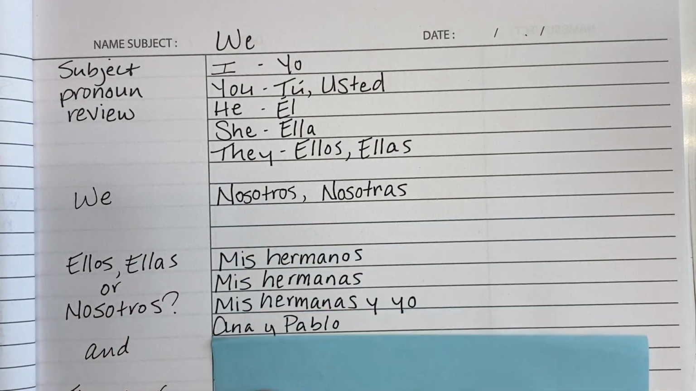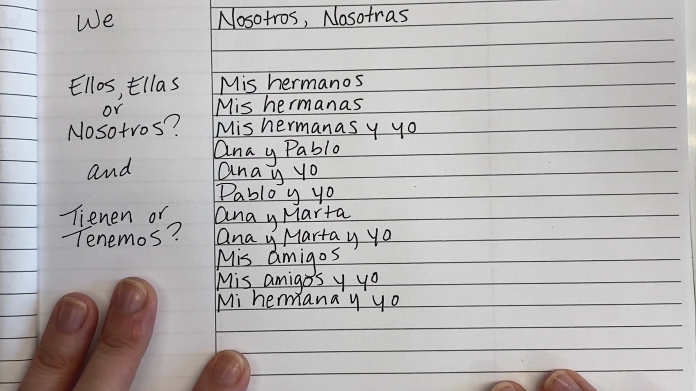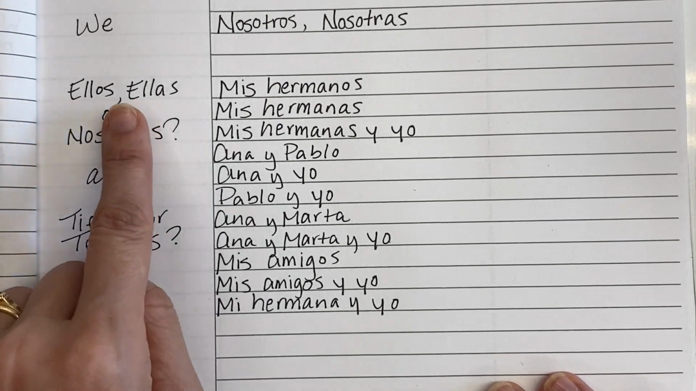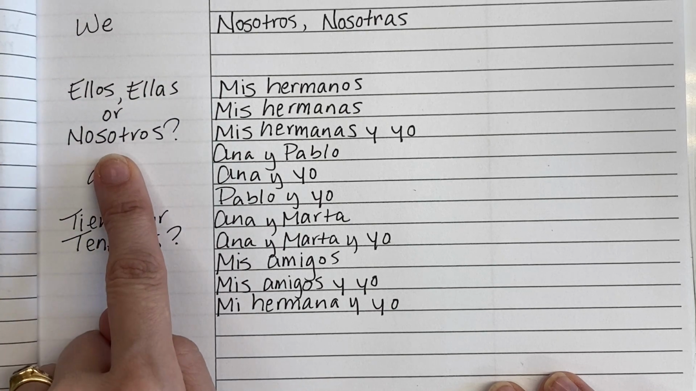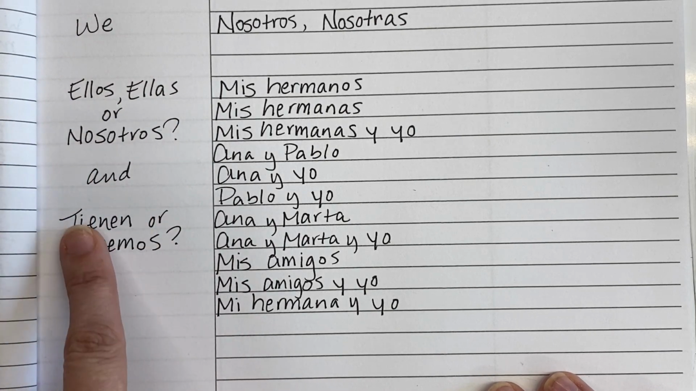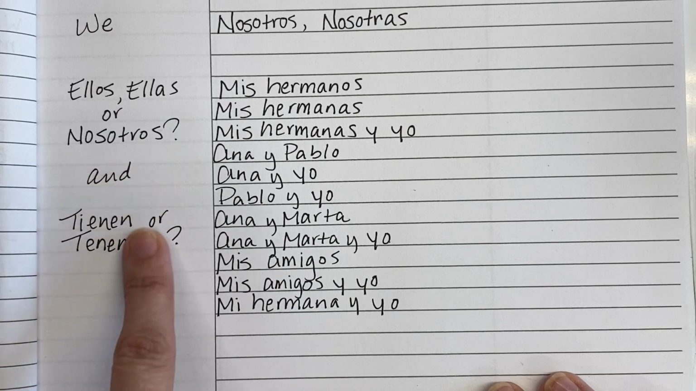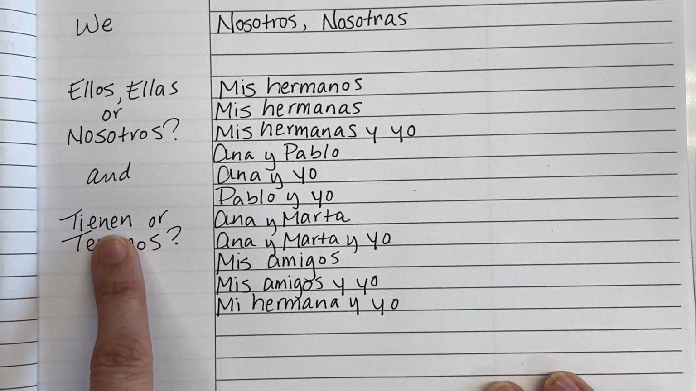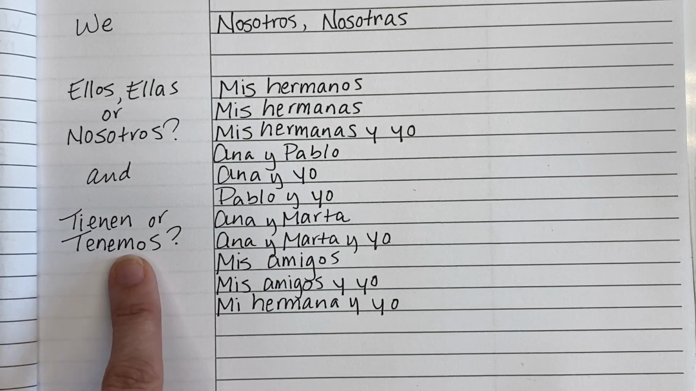So let's take a look at these people and decide, first of all, would their subject pronoun be ellos, ellas, or nosotros? And then second, would we use tienen for they have or tenemos for we have? In our previous lesson, we learned that tienen is the form that we use for they have. Tenemos, now we're learning, is the form that we use for we have.